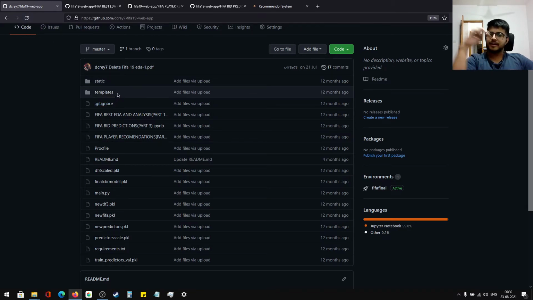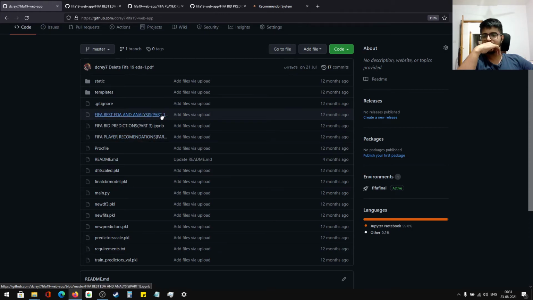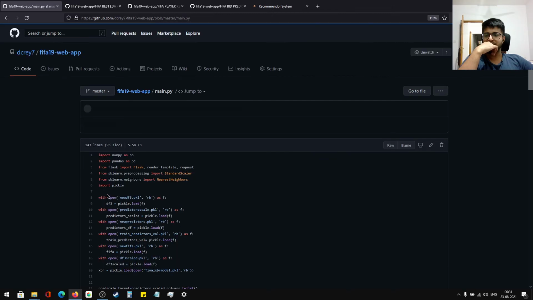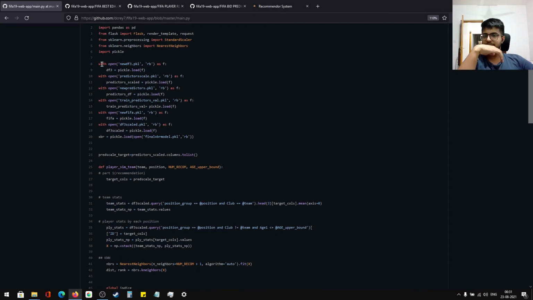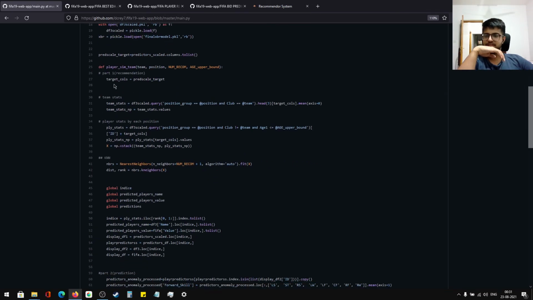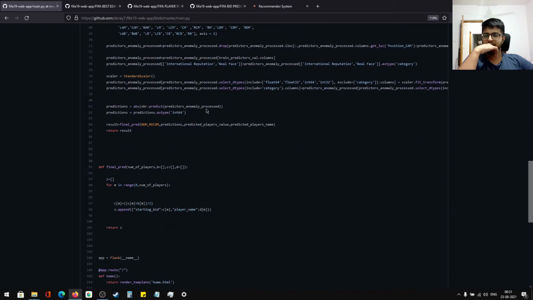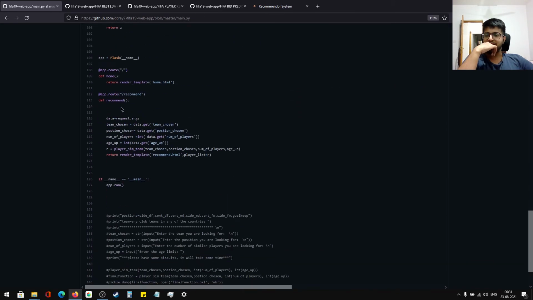And then comes the deploying part. I chose Heroku because it's free. Even Google is free, but you have to give your credit card information and all that. I am kind of lazy to do all that, so I just chose Heroku instead. This is just the notebook for explaining all the theory part. What you have to do for deploying is make a main.py file where you put the whole data engineering process I have shown here, and all of that.